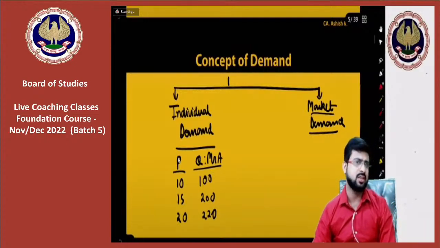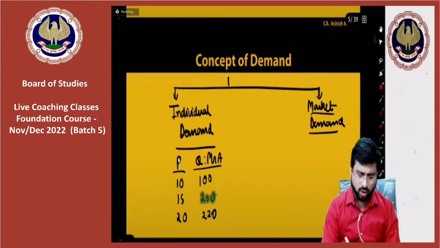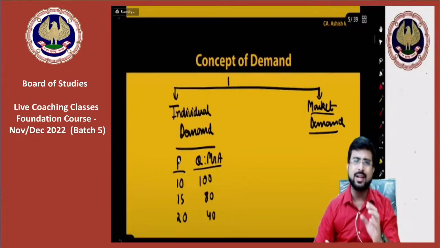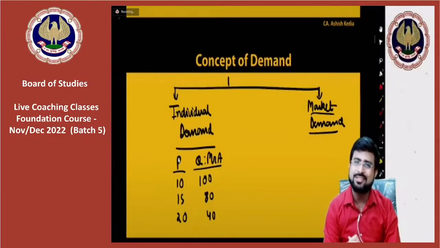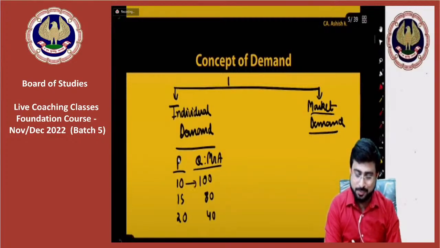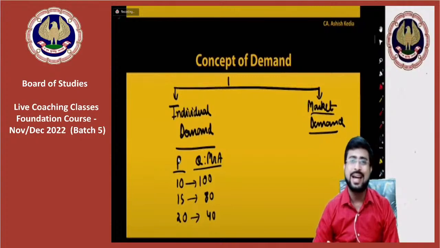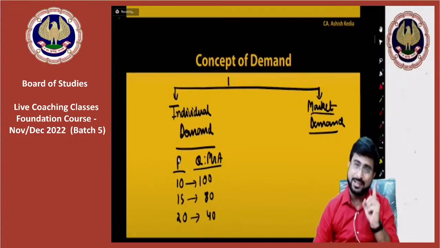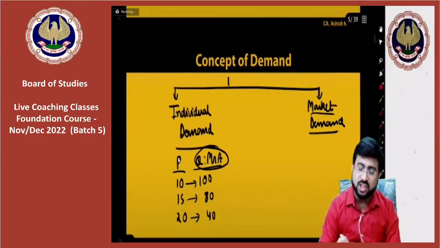What are we discussing here? Here, at different price levels, it could be 80 or it could be 40, whatever it is. What I'm trying to show you is that when we are talking about individual demand, we are talking at a respective price point. That is what I'm talking to you about. Demand is always defined with respect to a particular price, and when we are talking about quantity demanded by an individual consumer,